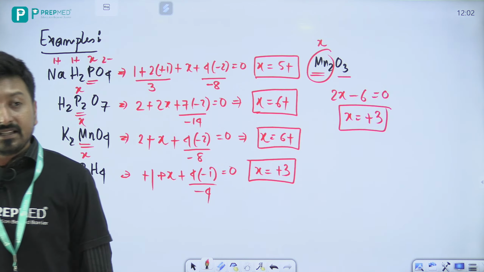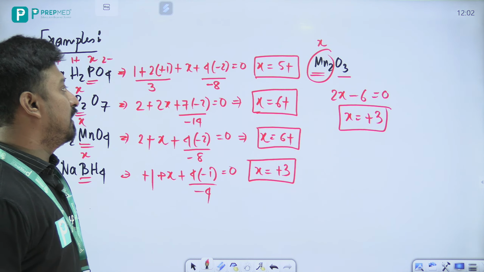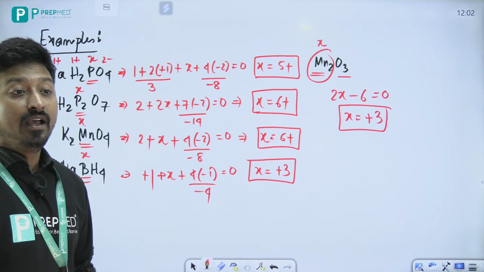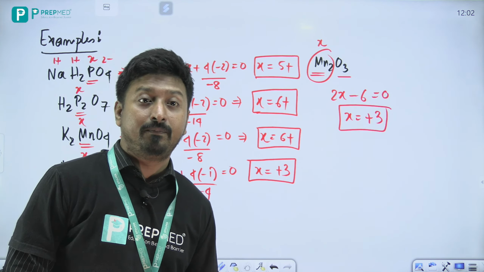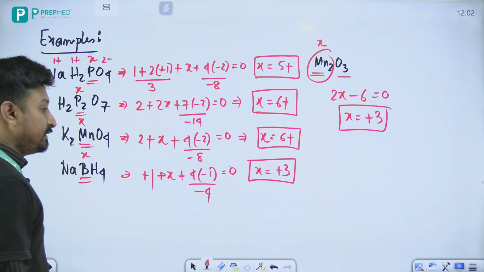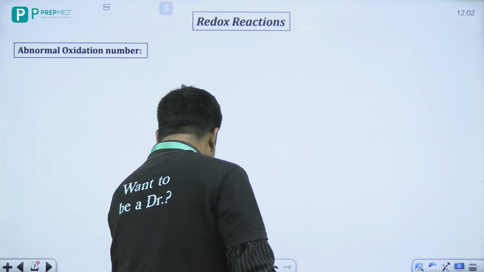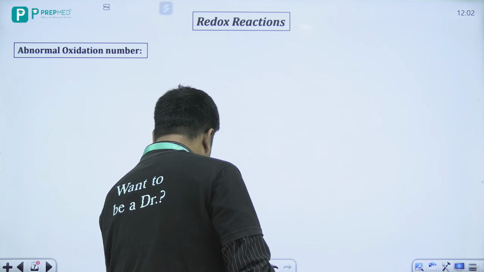Okay, so these are the few examples of how to determine the oxidation state, and practice करना होगा. You have to practice in order to get it. Next, what is the abnormal oxidation state? Now there are few cases, like I want to mention here one or two cases.